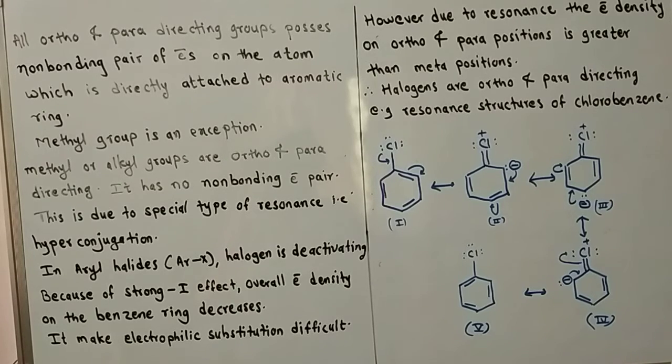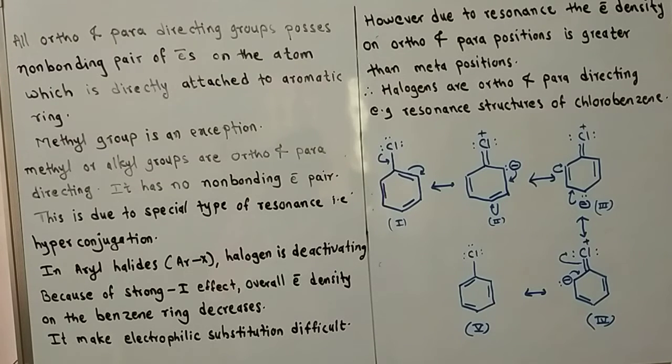Halogen is a deactivating group for the reason we have just seen, but it is an ortho para directing group due to resonance, not meta directing. This is because the electron density at the ortho and para positions is greater compared to the meta position.